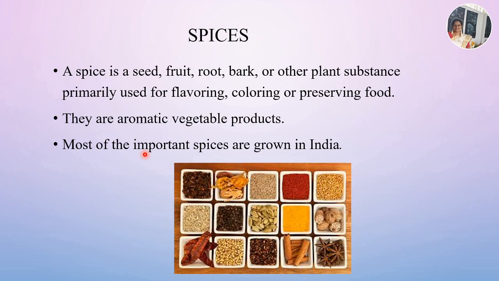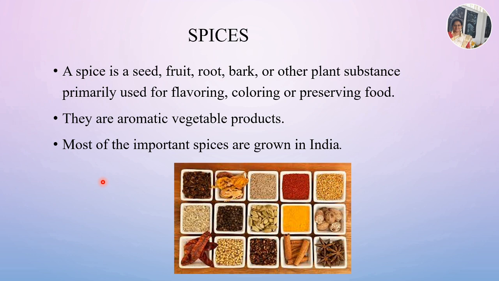Let's have a look at spices. Spices are aromatic vegetable products, and it may be a seed, fruit, root, bark or other plant substance primarily used for flavoring, coloring or preserving food. And these edible materials are used more for their aromatic flavor than for their food value. Most of the important spices are grown in India.